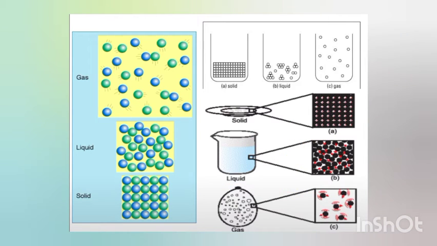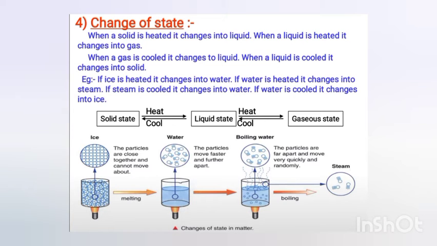So here you can see that in solid, liquid or gas, these are about the particles. Another thing which we can do is change the state of matter, since there are three states and these three states can be interconvertible. Suppose when we heat a solid, it changes into liquid. It is also a change when solid on heating changes to liquid, and if we heat the liquid, it will change into the water vapors or gaseous form.